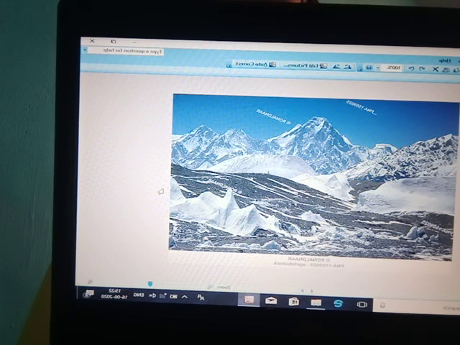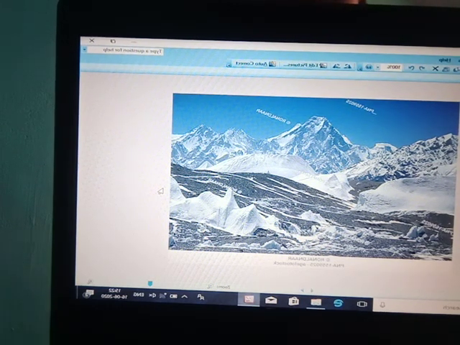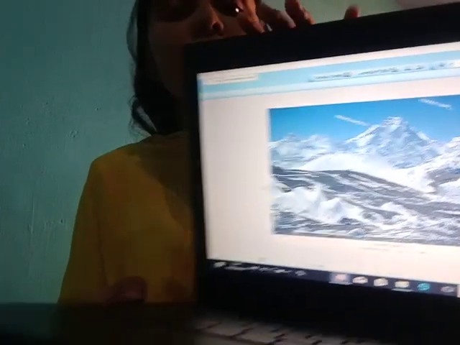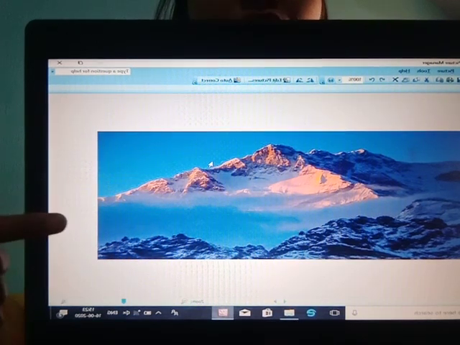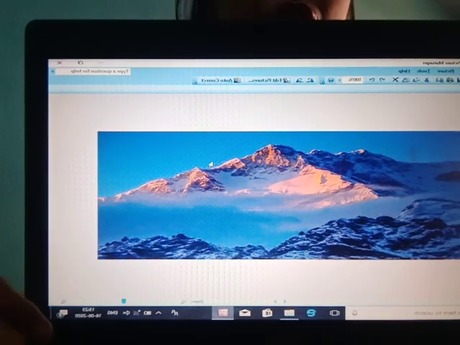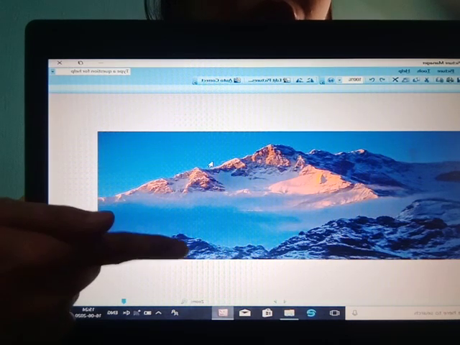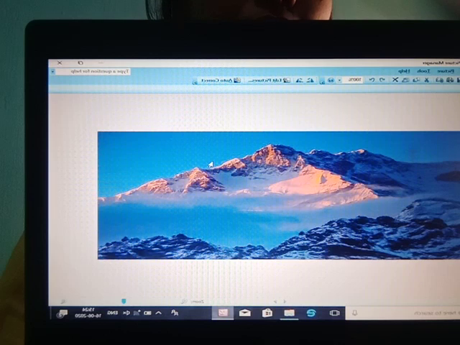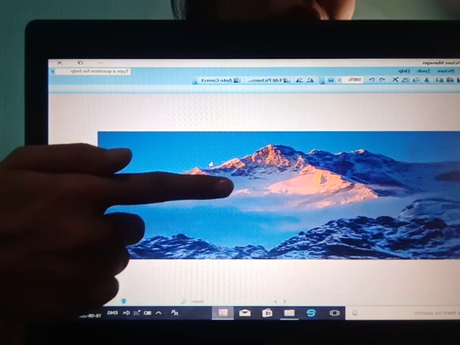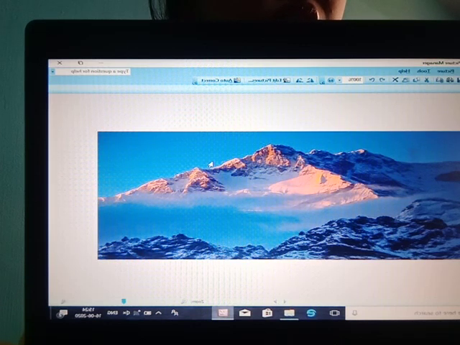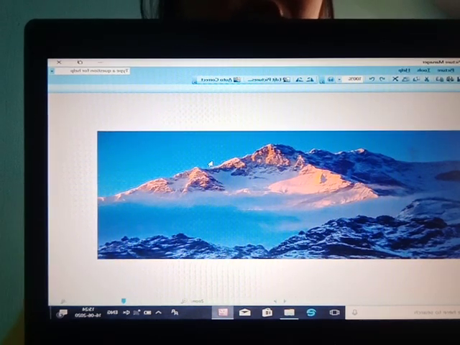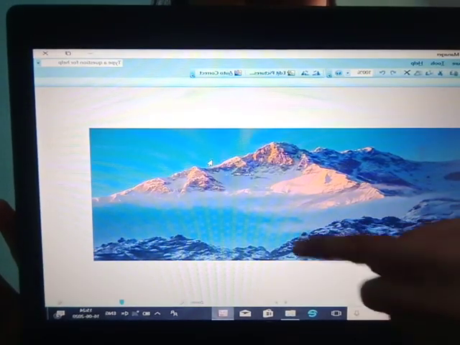Like the first one, Kanchenjunga. I can show you the picture of Kanchenjunga. Over here you can see it is so beautiful. The sun rays are touching the mountains and the reflection is coming. It is one of the important hills present in the Himadri range. I hope it is visible to you all.